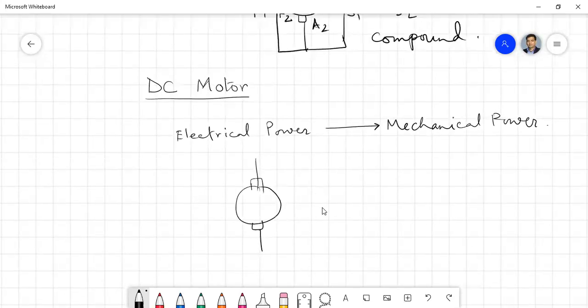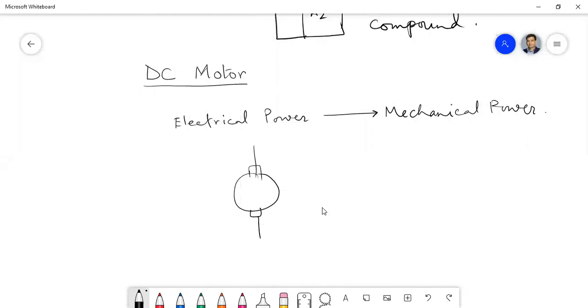So I have drawn something. What do these symbols actually represent? Can anybody tell me? I have drawn a symbol of something. What is that? You should speak out. Armature coil.